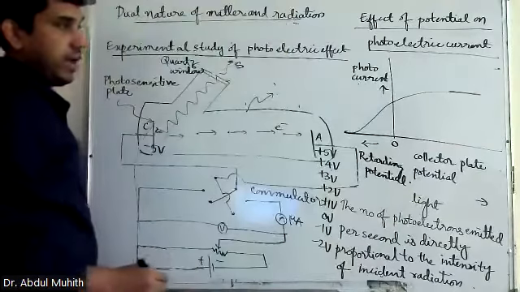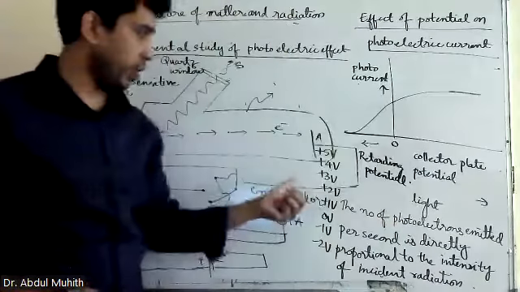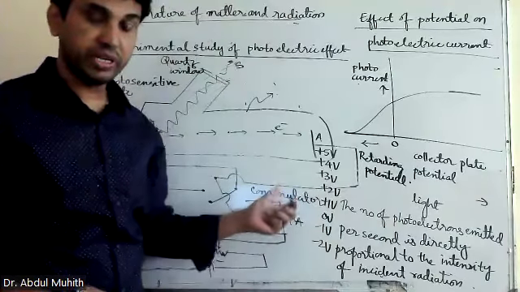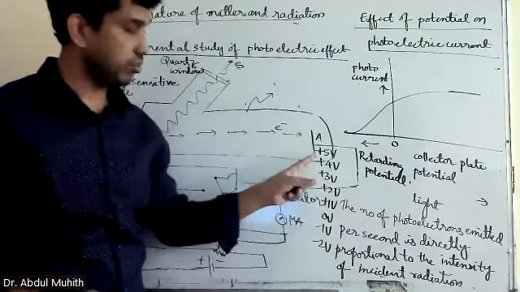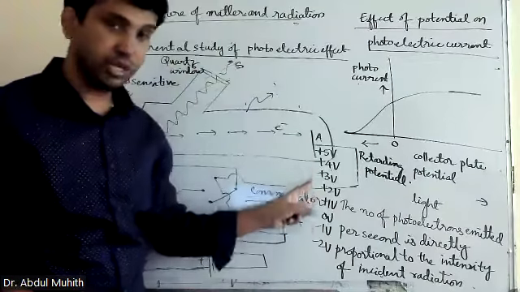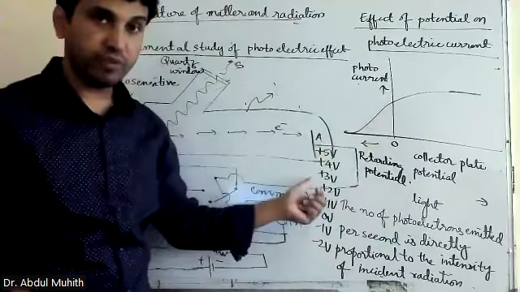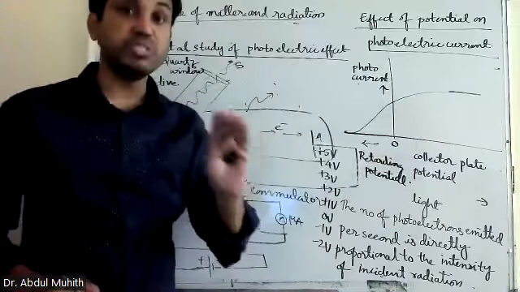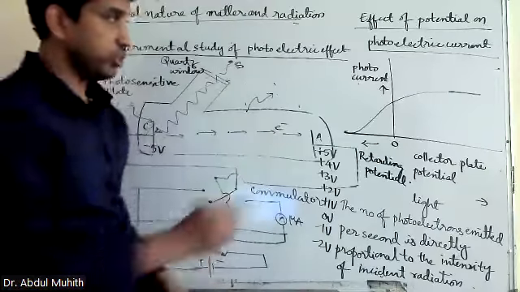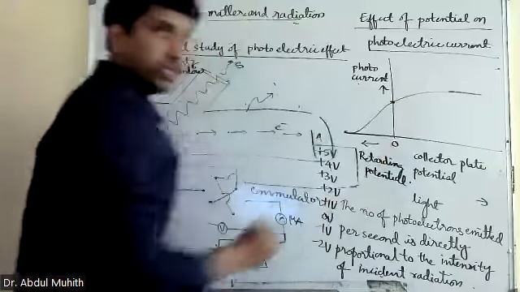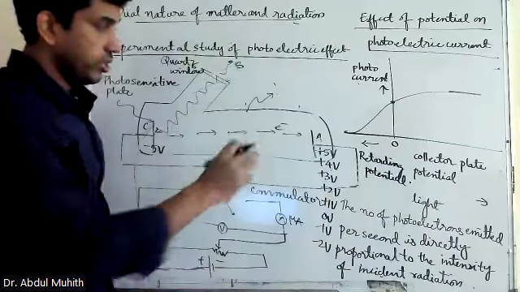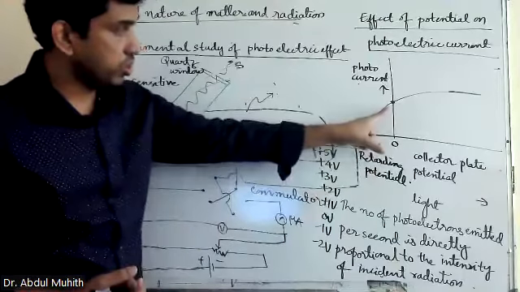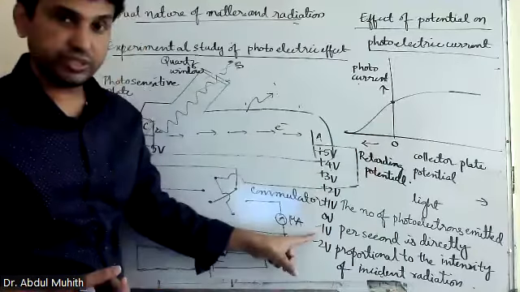Now see here, I am decreasing the potential of this plate, like +5, +4, +3, +2, +1. This is very, very important. This question is asked many times in the exam. So what I am doing here is decreasing the potential of the anode. Then the photocurrent started decreasing, but it did not become 0. See, at 0, when the plate potential was 0, the collector was still receiving the electrons.